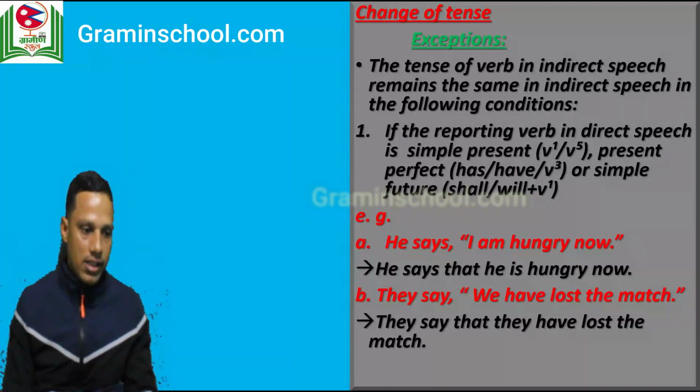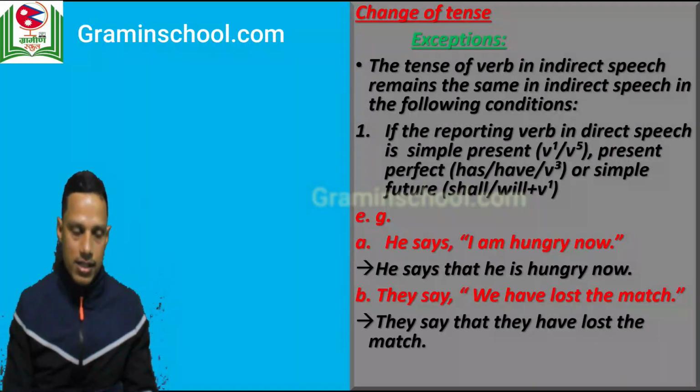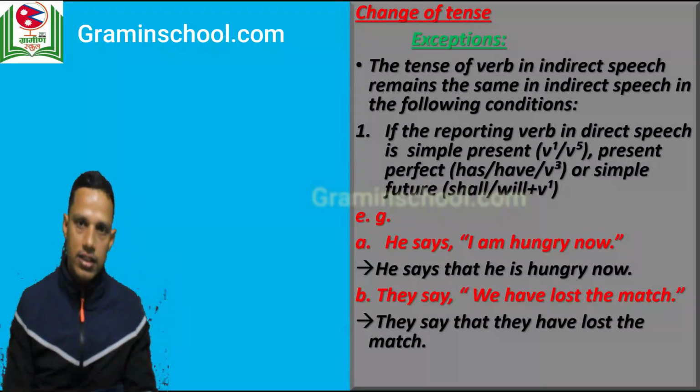Now number B: they say, "We have lost the match." Let's notice the verb here, say, right? It is in verb 1 form or present tense. They say we have lost the match. Now you can change this as: they say that they have lost the match. I hope you got the idea. We haven't changed the tense here, right? Have. It is in the same tense.